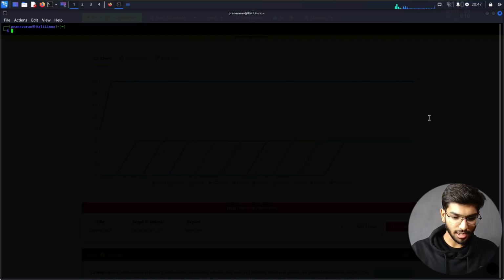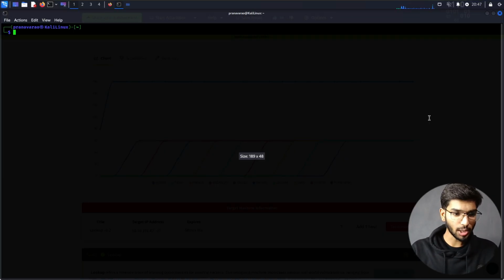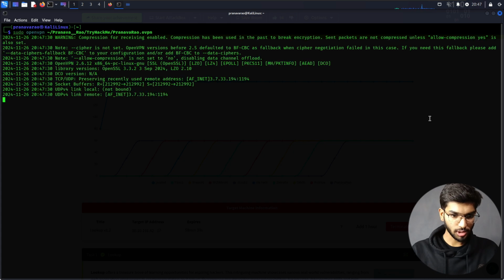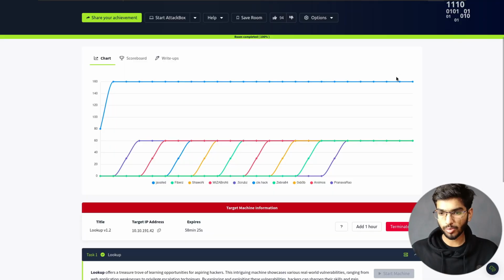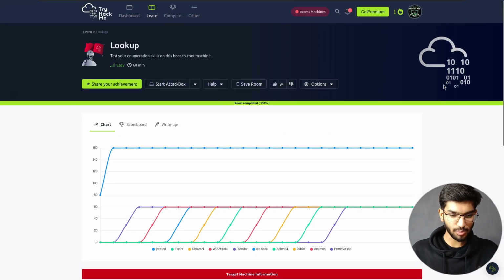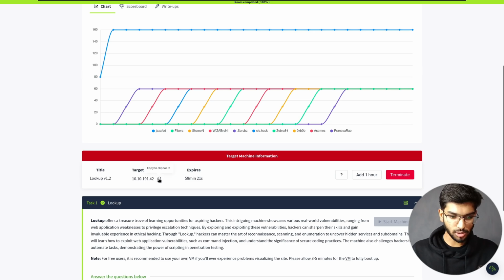First off, let's connect to their VPN network. So sudo openvpn, and that file is stored in my folder. Okay, so it is connected. It says initialization sequence completed, which means we're connected to the network. Let me minimize that window, and we have already also got the IP address of our target system.